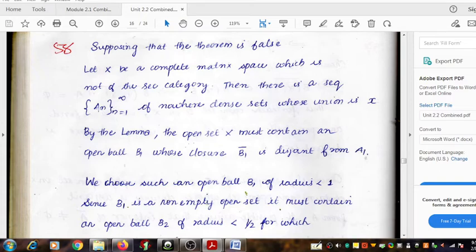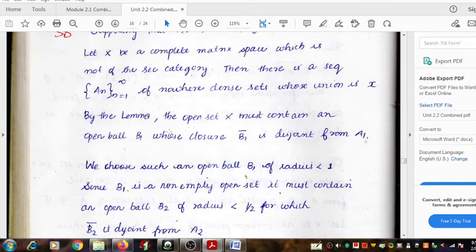Since A1 is a nowhere dense set, it avoids it. That means A1 intersection B1 closure is equal to the empty set. Many steps are missing here. That is a problem with this proof, but actually these steps are enough to complete the proof.